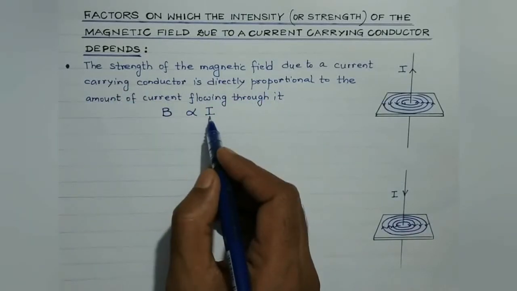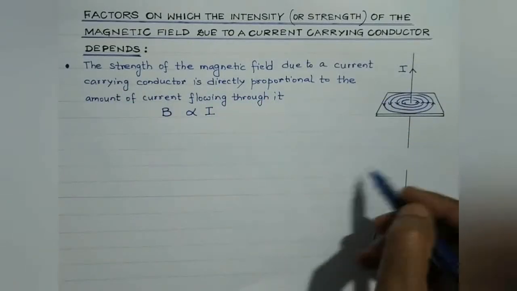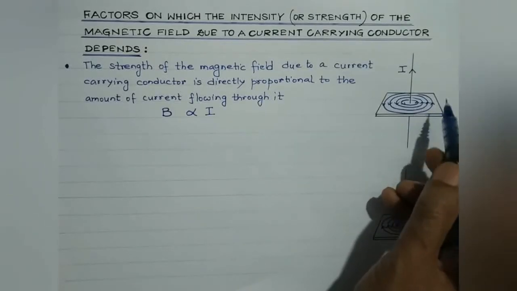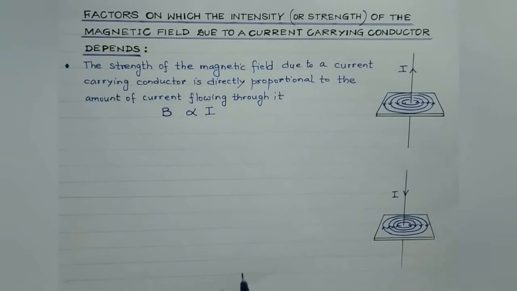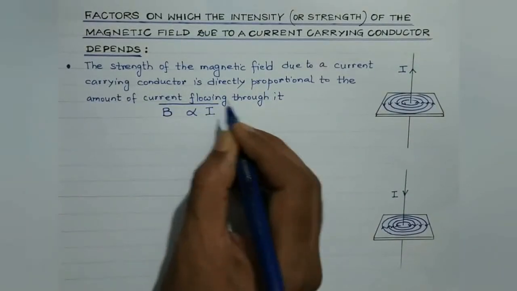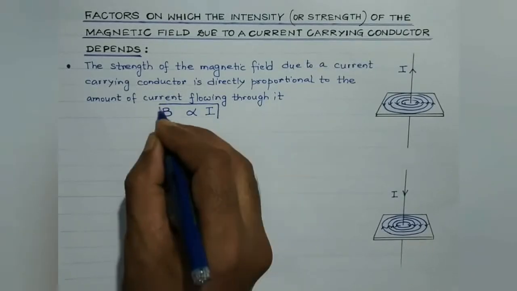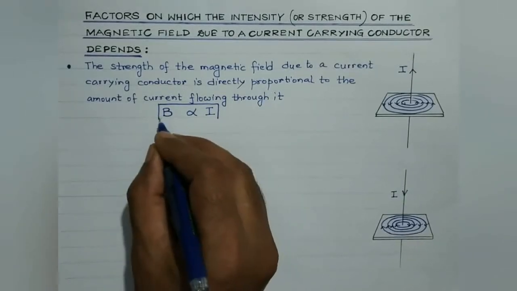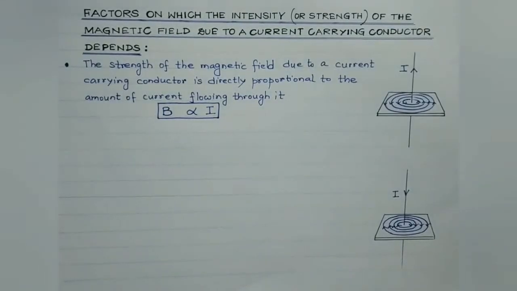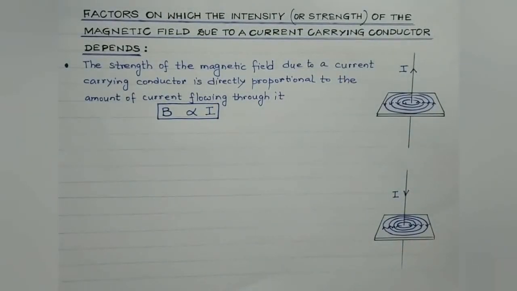And in case the current flowing through the conductor is decreased, then the magnetic field at a given point will also decrease. Right? So magnetic field, which is represented by capital letter B, is directly proportional to the current flowing through the conductor. So this is the first point on which the magnetic field due to current carrying conductor depends.